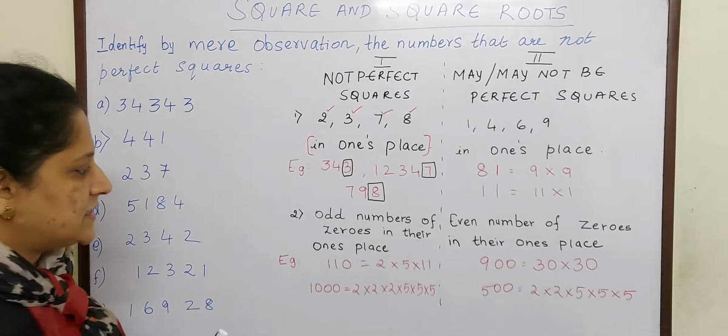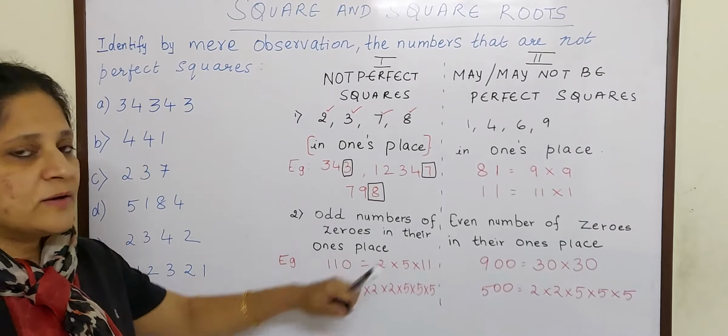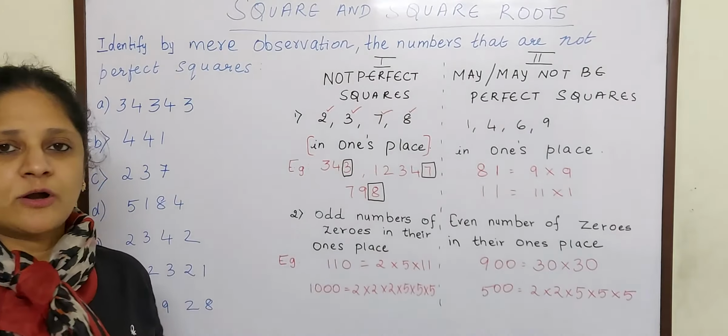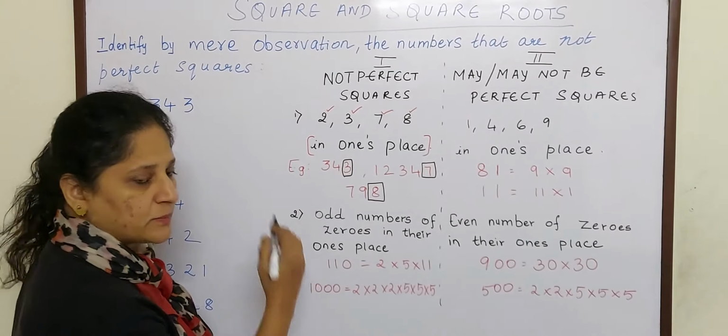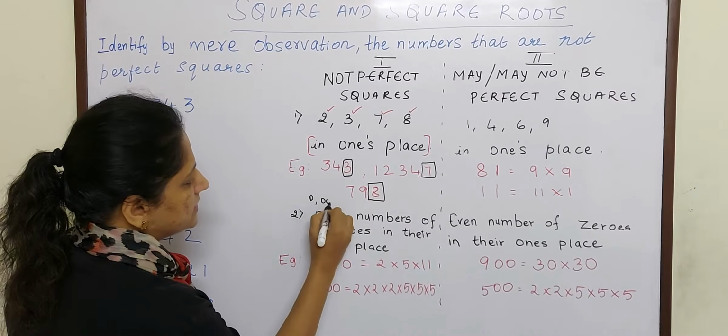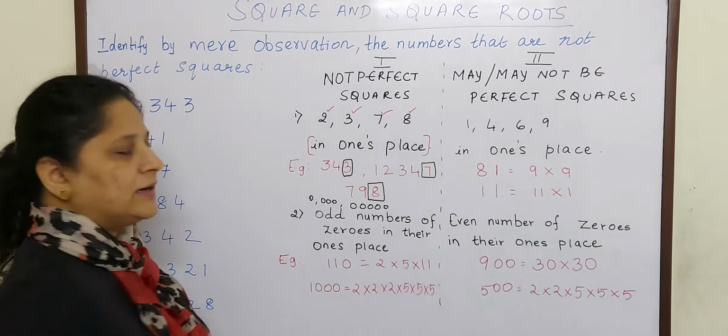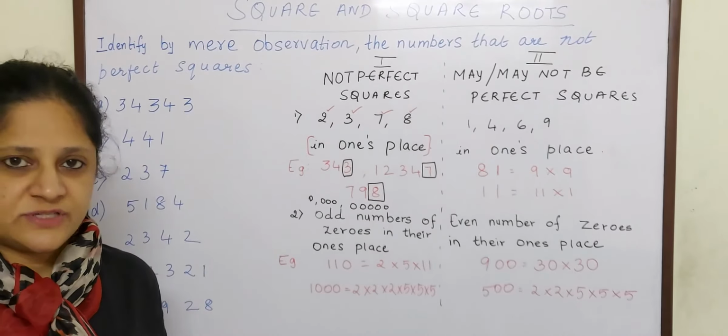The second rule says, if there are odd numbers of zeros in the ones place, then it is not a perfect square. So what is an odd number of zeros? There is 1 zero, or 3 zeros, or 5 zeros in a number; that is called an odd number of zeros.